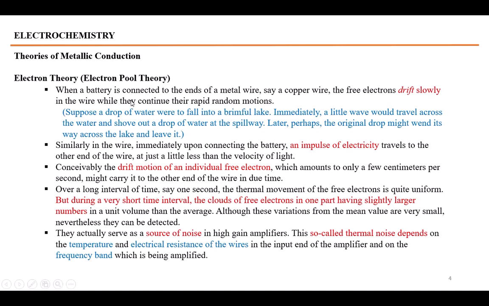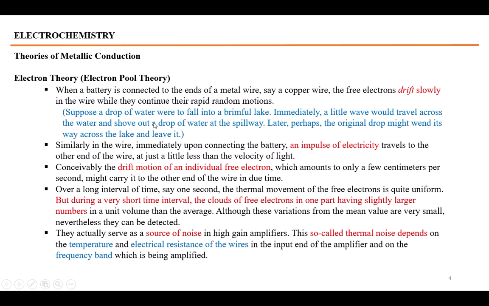When a battery is connected, the positive end and negative end of the battery are connected to the two ends of a metal wire. The negative end of the battery provides electrons to the metal wire at one end. These electrons become part of the whole metal system as mobile electrons, and some other mobile electrons are emitted from the second end, which is the positive end.